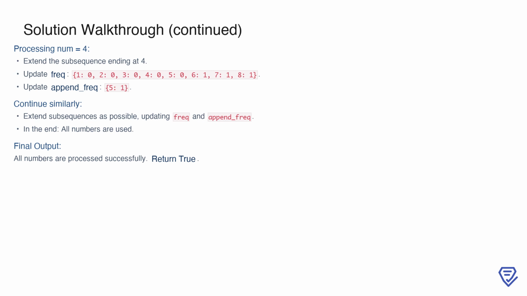We continue this process for the remaining numbers, extending subsequences wherever possible, and updating frequency and append_frequency accordingly. By the end, all numbers are used, and frequency becomes empty. Since all numbers are successfully processed into consecutive subsequences, we return true.